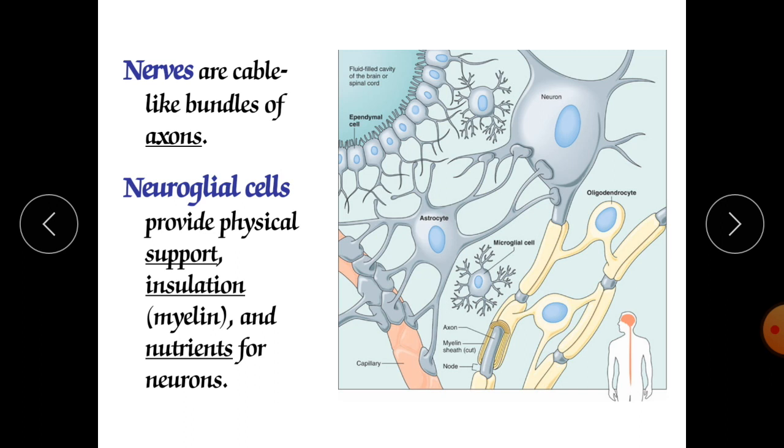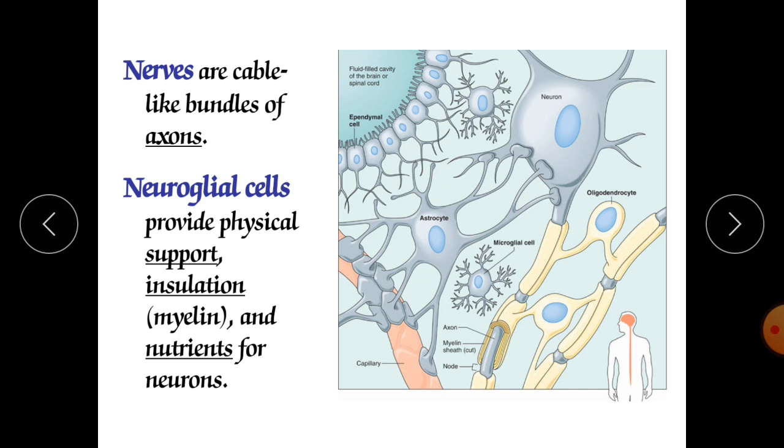So here we are going to discuss the glia or neuroglial cells. They are more numerous than nerve cells, by 5 to 25 times. Means if we have one nerve cell, there are 5 to 20 neuroglial cells. They are more in numbers. Suppose you have 10 nerve cells, so we may have 50 or 100 or 200 glial cells.